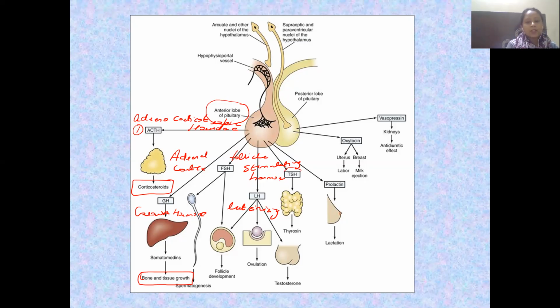Then we have TSH, that is thyroid stimulating hormone. It is going to act on the thyroid gland and in turn release thyroxine hormone, which is produced by the thyroid gland.